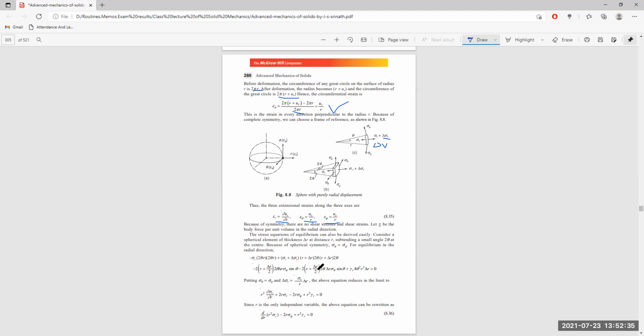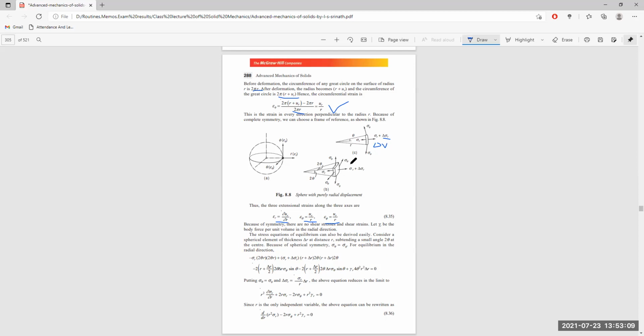Here, the sides are the same, and that is the stress component sine theta, not sine phi but sine theta, delta theta into sine theta, acting on the length itself. And accordingly, gamma r, the body force we have known, is multiplied by 2 theta r into 2 theta r.